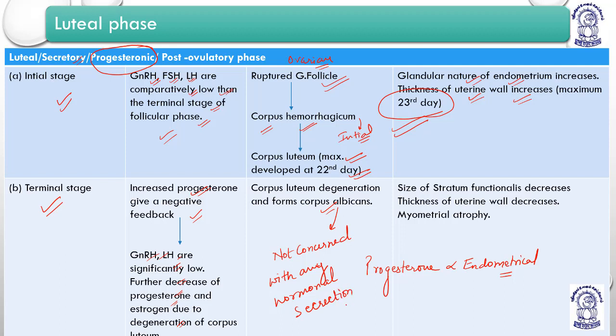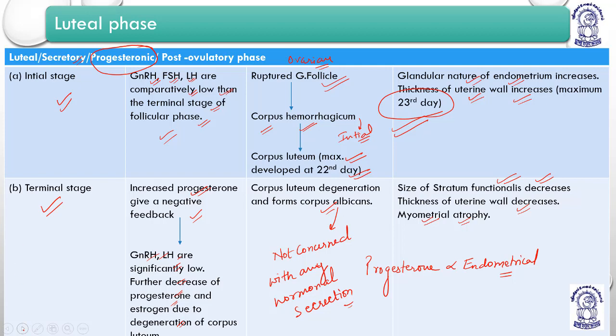Next, the size of the stratum functionale decreases. The thickness of the uterine wall decreases because now they are on reality grounds, and nothing is going to happen. The uterine wall thickness decreases, and it undergoes myometrial atrophy, meaning the muscular layer undergoes atrophy, with no contractions and relaxations. So no muscular activity or proliferation is seen. So this is about the luteal phase.